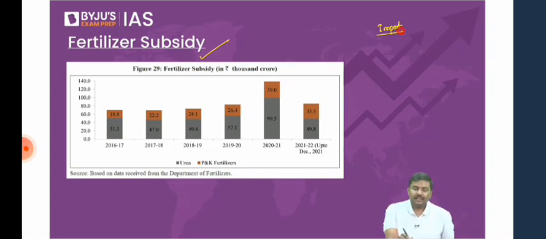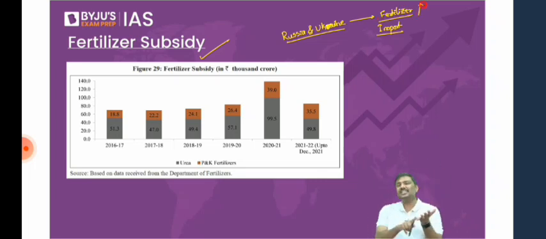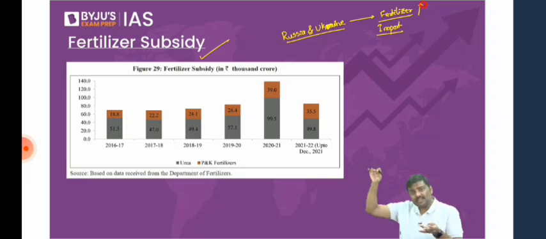Now you tell me, because of Russia and the Ukraine war, what do you think will happen to fertilizer prices in the market? Forget about domestic market, international market. What will happen to fertilizer prices in the international market? Fertilizer prices will start increasing. Natural gas prices have increased. Fertilizer, that's the final product, prices have increased. Raw material prices have increased. Now you will import them into India.